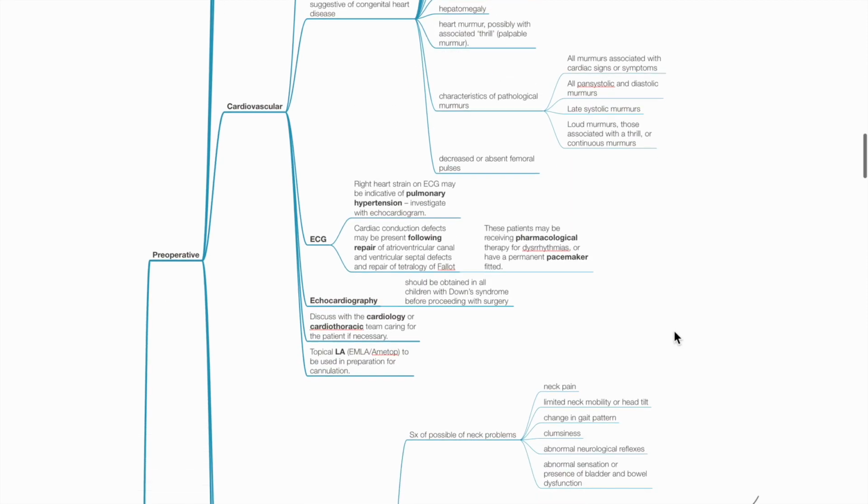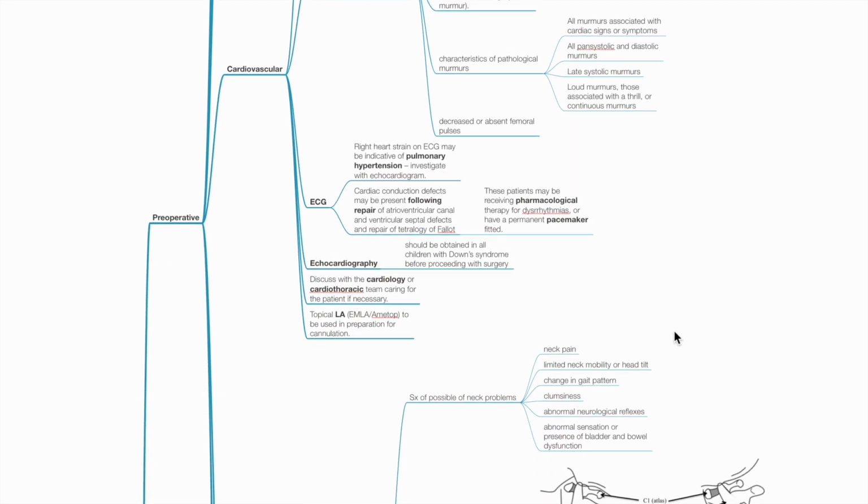ECG: right heart strain on ECG may be indicative of pulmonary hypertension. Investigate with echo. Cardiac conduction defects may present following repair of congenital lesions. Patients may be on pharmacological therapy for arrhythmias or have a pacemaker. Echocardiography should be obtained in all children with Down syndrome. Discuss with the cardiology or cardiothoracic team if necessary. Topical LA such as AMLA or Ametop to be used in preparation for IV cannulation.